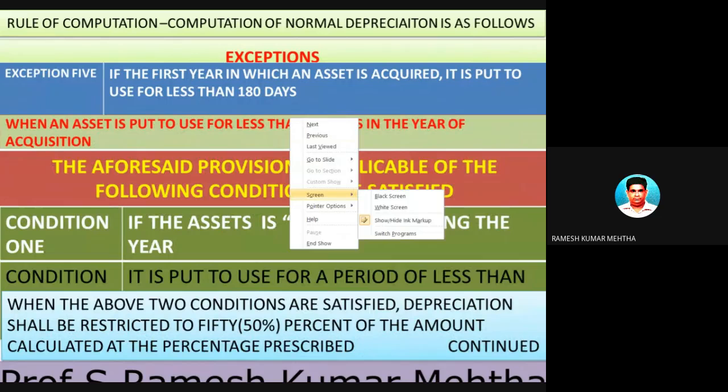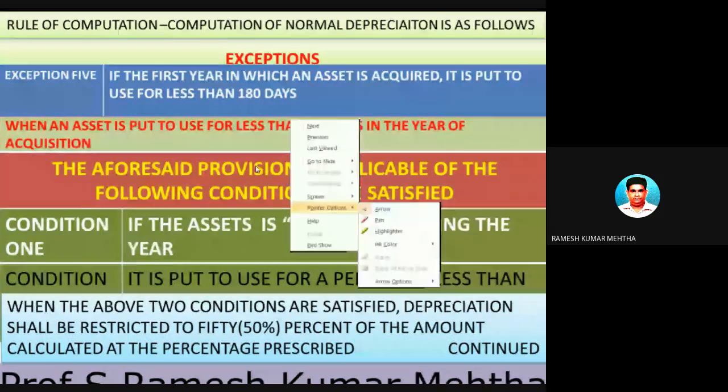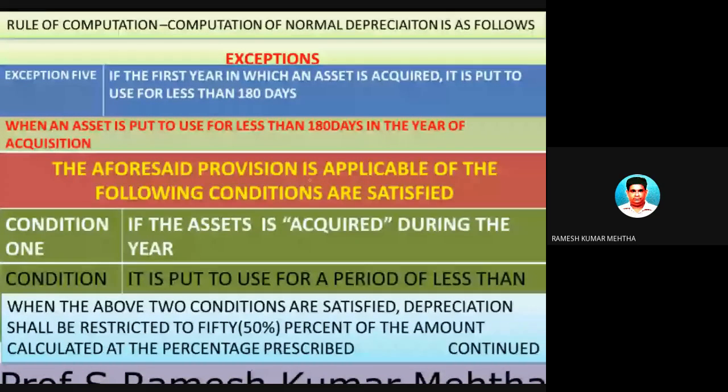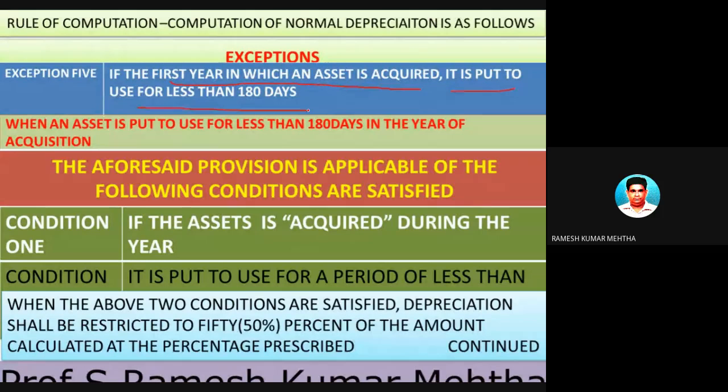If the year in which an asset is acquired for the first time, it is put to use for less than 180 days, as I told you for the year 2019-20, then the amount of depreciation which can be claimed is 50% of the original depreciation rate.